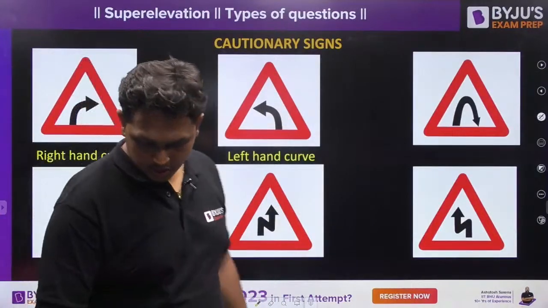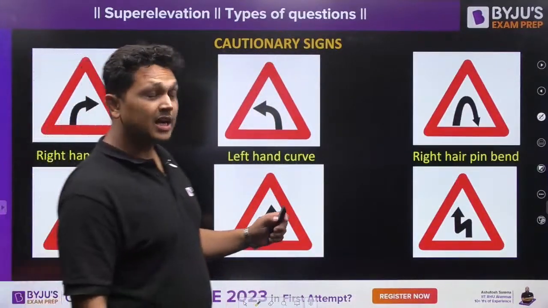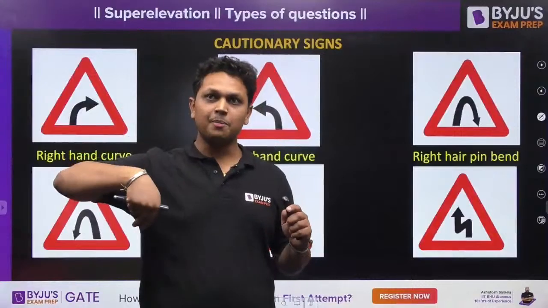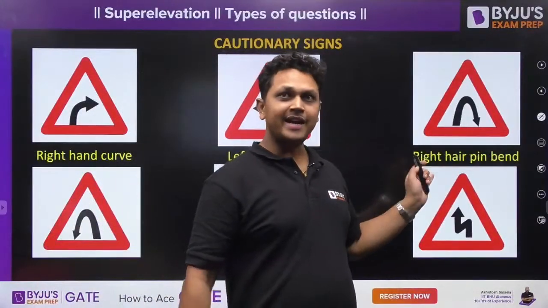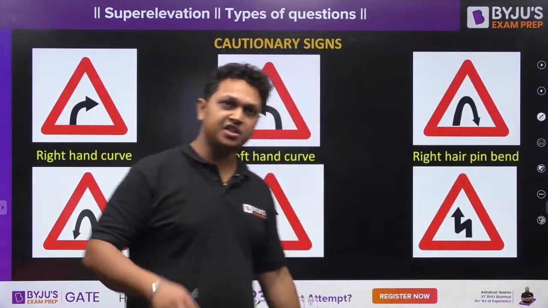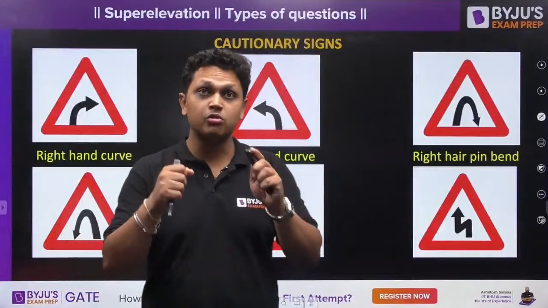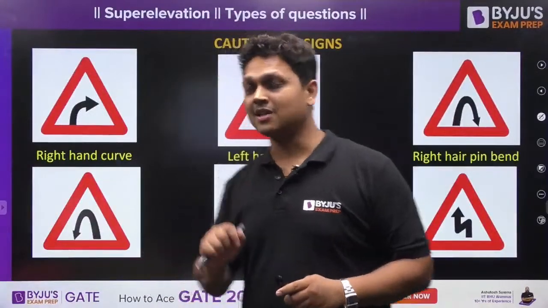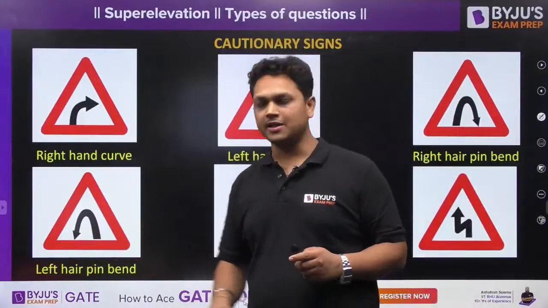No, it is not a U-turn. This is a hairpin curve. That means a very sharp curve is coming up towards the right. Right hairpin bend is coming up. They will caution you so that you slow down your speed because a very sharp bend is coming up. Similarly, this is a left hairpin bend.